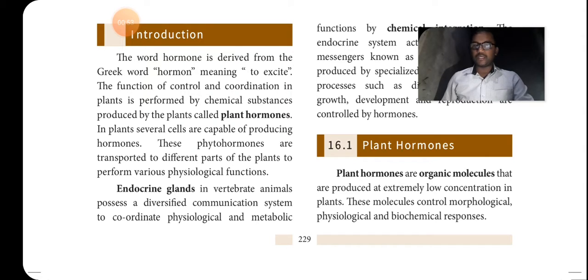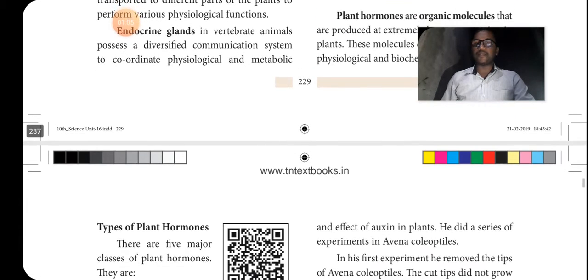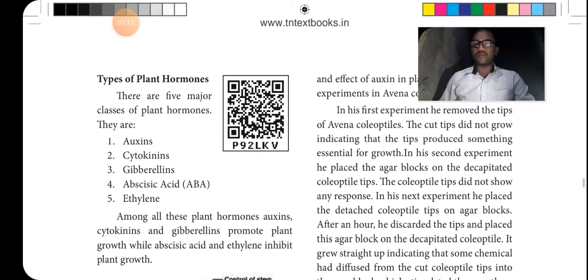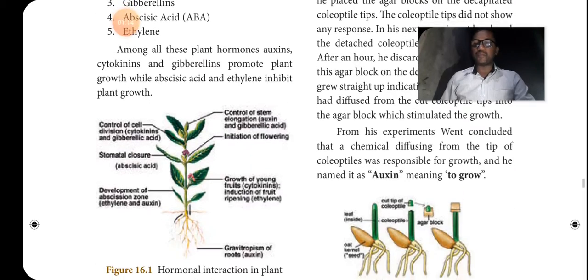Okay, so that is the hormones, in which plant and animal hormones. About the plant and animal hormones we will learn. Already we learnt, we will revise plant and animal hormones. In the plant hormones: auxin, cytokinin, gibberellin, abscisic acid, shortly ABA, and ethylene. These topics are there, in which for auxin, the Went experiment can be asked.